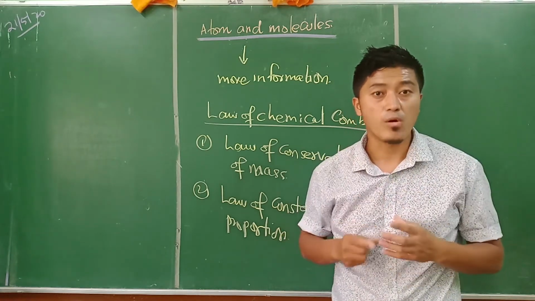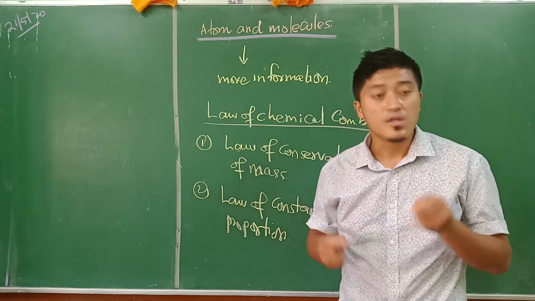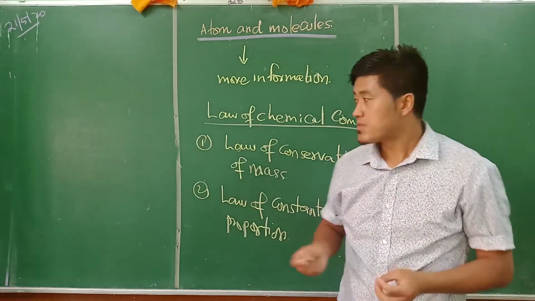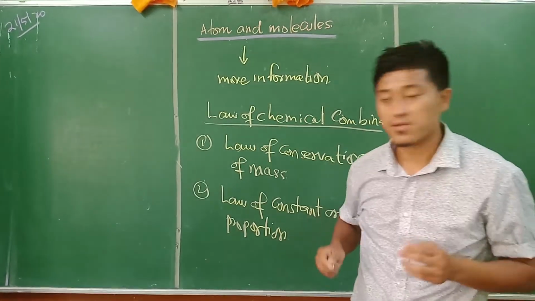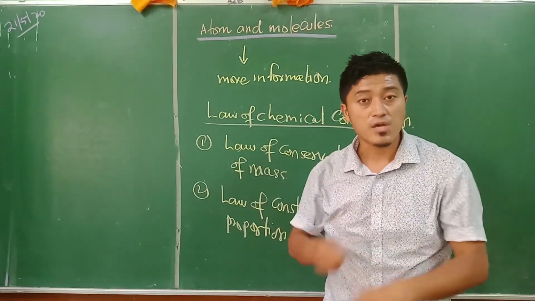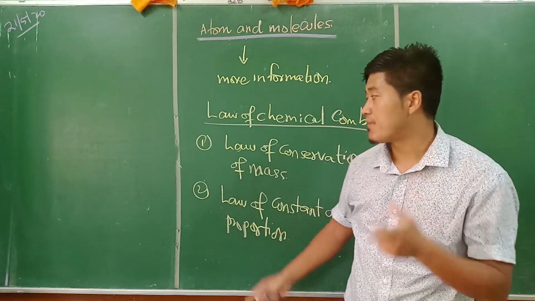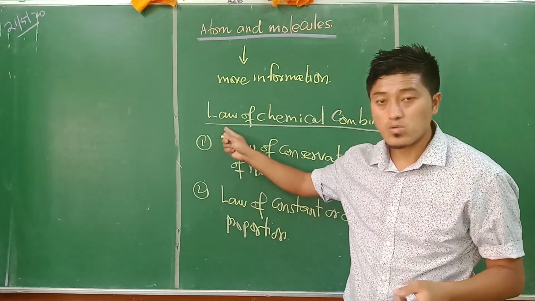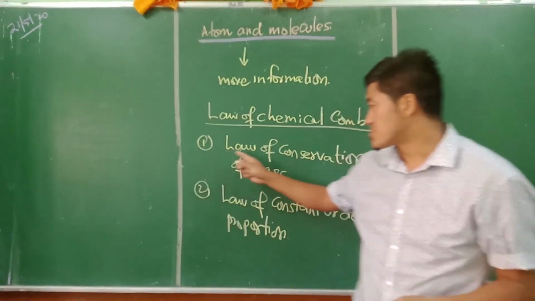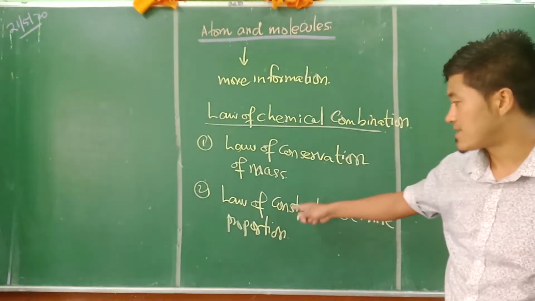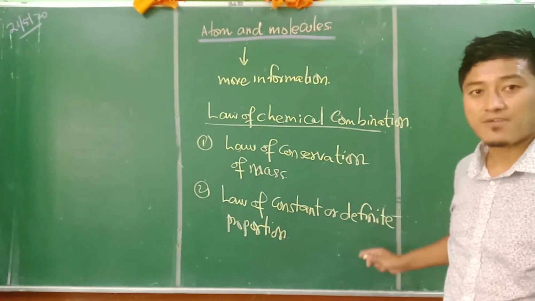They form chemical bonds, stay together in groups, or form compounds. They were thinking how these indivisible particles combine with each other. Regarding that, they began to think about the laws of chemical combination, which constitute two laws: the law of conservation of mass and the law of constant or definite proportion.